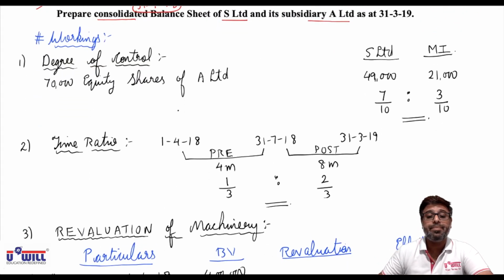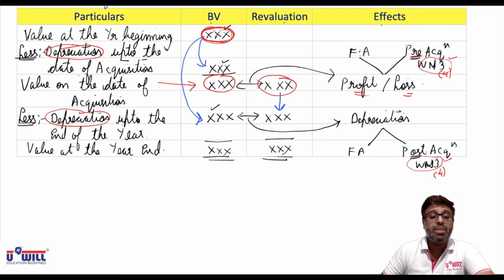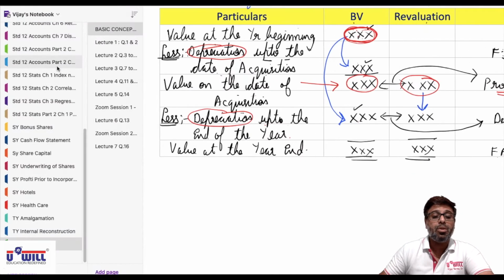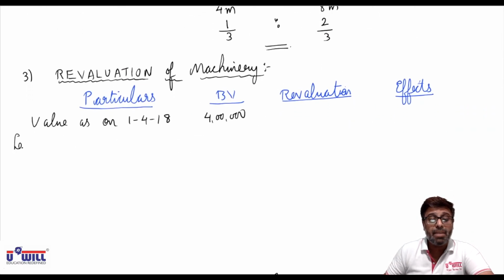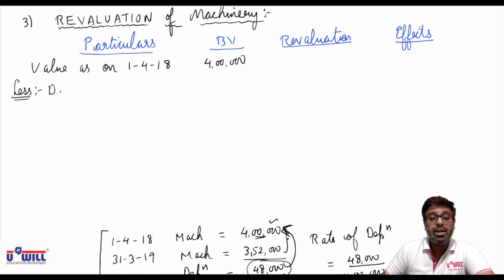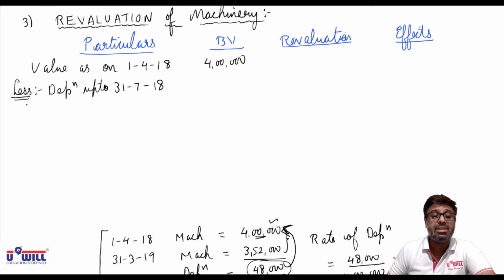Then what is the second point I made you write in the workings? From that we subtract depreciation up to the date of acquisition. What is the date of acquisition? 31/7/18. So we will minus depreciation up to 31/7/18, means April, May, June, July, 4 months depreciation.